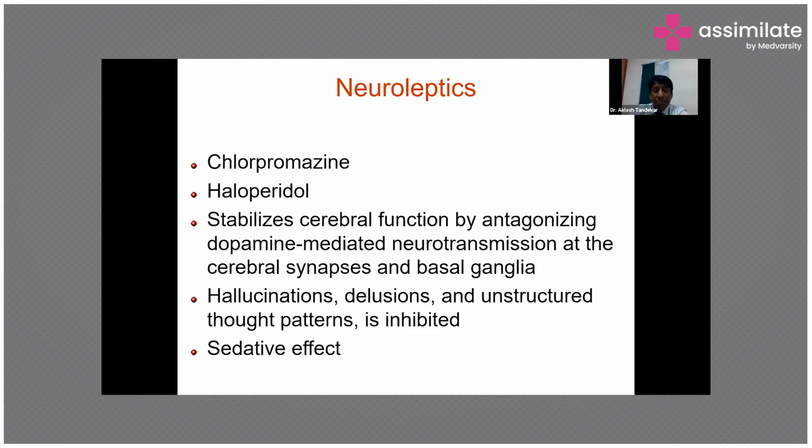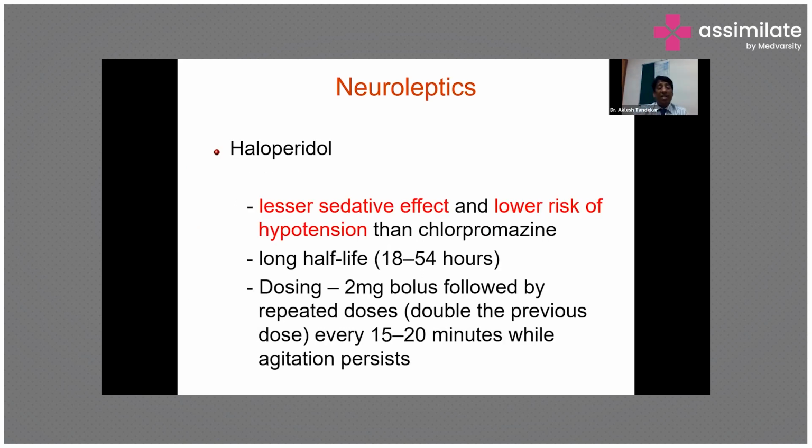Haloperidol is quite commonly used, and chlorpromazine is also used. Basically, in patients with delirium, especially hyperactive delirium, these preparations will stabilize the cerebral function by antagonizing the dopamine receptors, and they also inhibit hallucinations and delusions. They also have sedative effects.